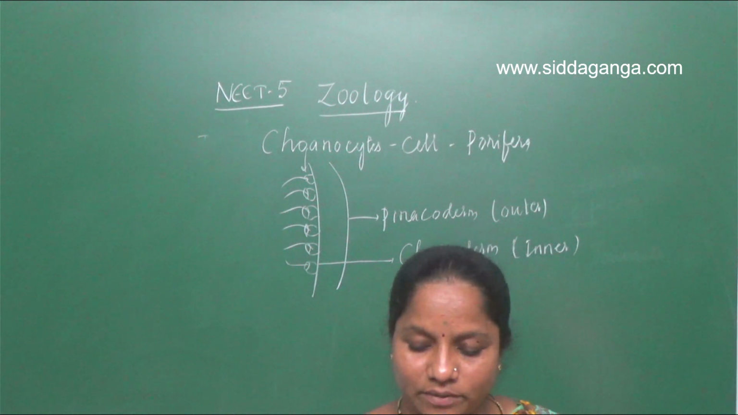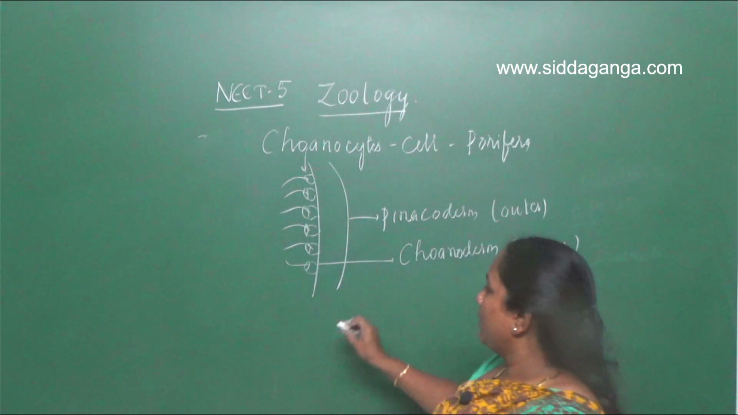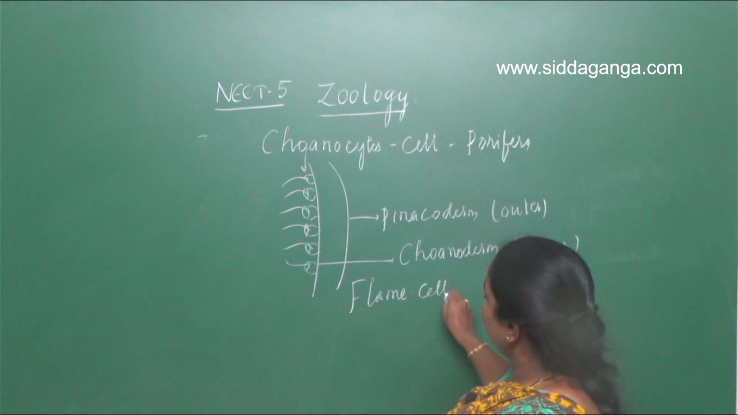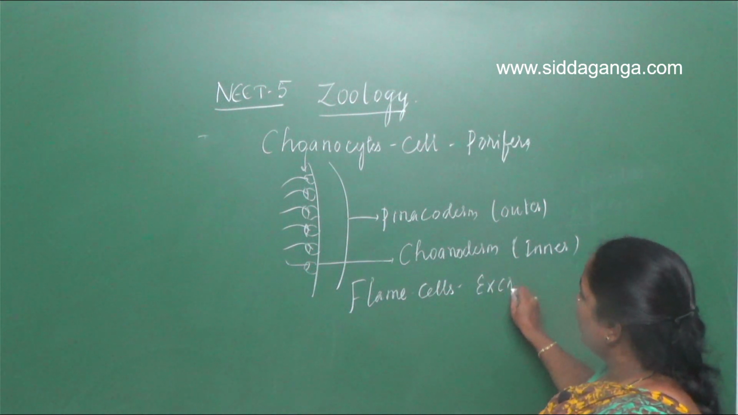Okay, next one. We have nidoblasts. Nidoblasts are the cells that are present in the tentacles of the coelenterates. In the coelenterates, nidoblasts act as the stinging cells. They help in defense also. So nidoblasts are present in the phylum Coelenterata. Then flame cells. Flame cells are present in the phylum Platyhelminthes. They act as excretory organs.